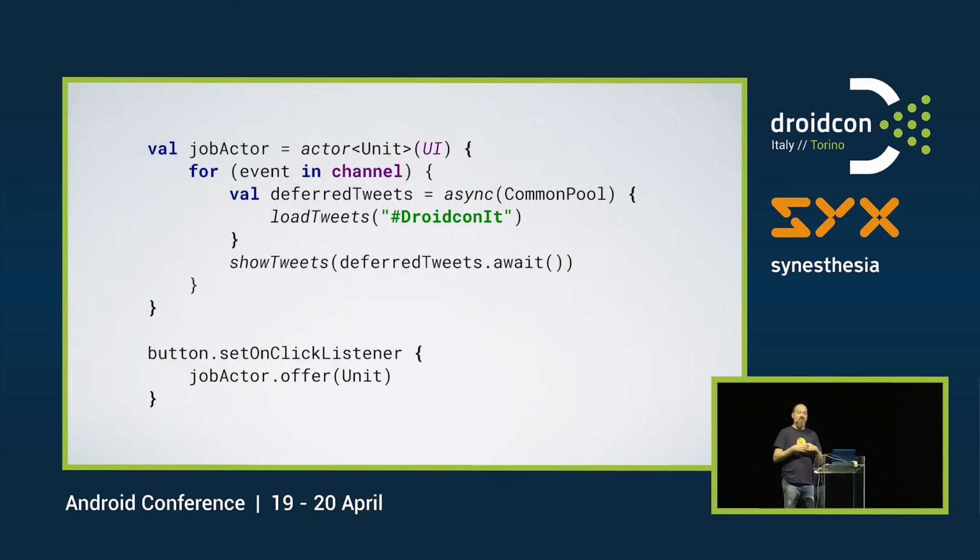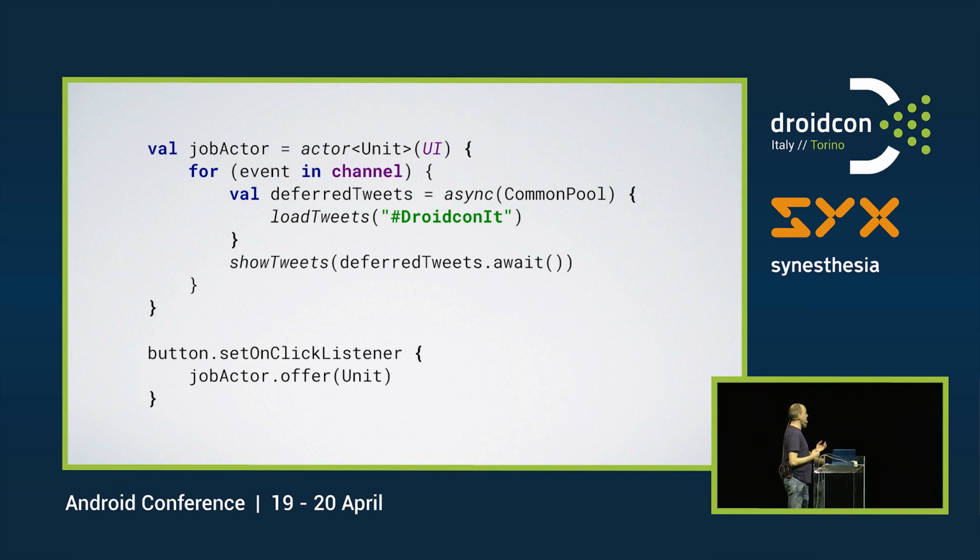So you've seen the 2 coroutine builders, async and launch. And async gives us a deferred. But what if you want to do something where you have multiple events coming? Well, then you would use an actor. An actor is another coroutine builder, and it gives us a channel where we can offer stuff. Think of it as a queue. So we will do like this.